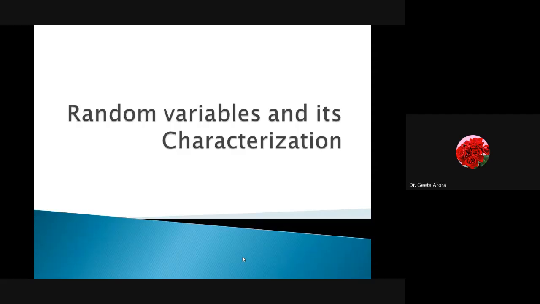Today we are going to start with the second unit, in which we are going to learn about random variables and their characterization. So this is our topic of today, and in this we are already aware that what we have learned regarding probability will come into the picture. We must not forget what we have learned regarding probability. That will still be a part of what we are going to use in random variables and their characterization. So let us start.